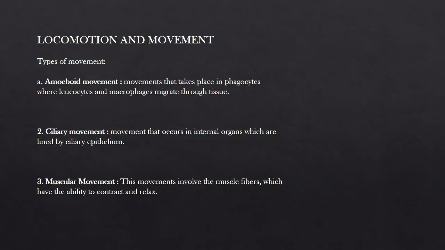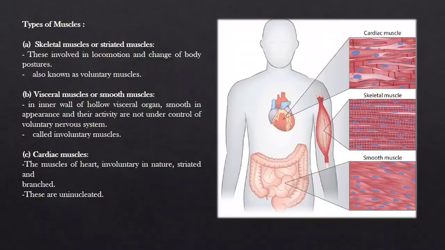The third one is muscular movement. These movements involve the muscle fibers, which have the ability to contract and relax. Now let's move to the types of muscles. There are three types of muscles. The first one is known as skeletal muscle or striated muscles. The second one is visceral muscles or smooth muscles. The third one is cardiac muscles.